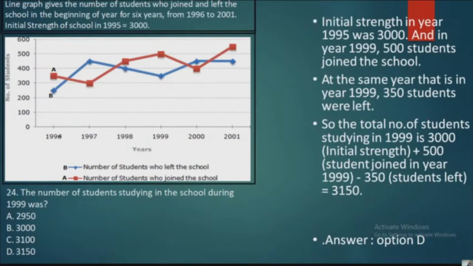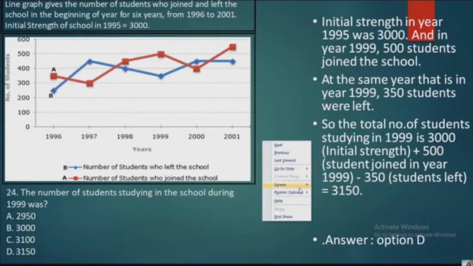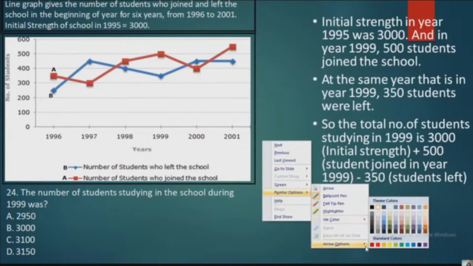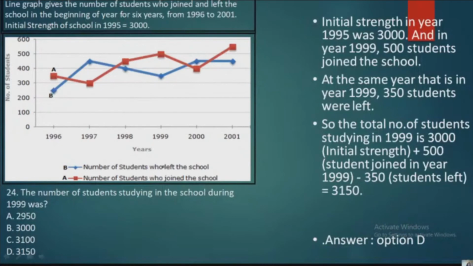Red is nothing but the number of students who joined the school. For 1996 the number of students who joined is 350, in 97 it is 300, in 98 it is 450, 99 500, 2000 400, and 2001 it is again 550.